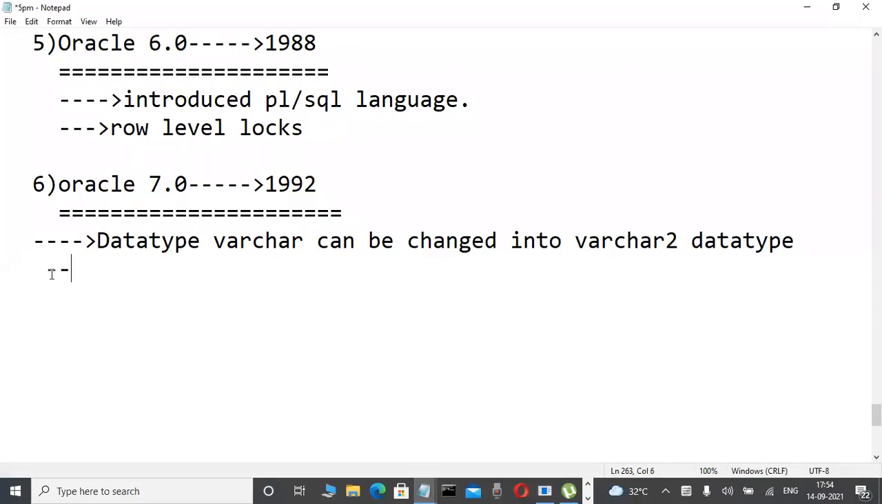Okay? Data type varchar can be changed into varchar2 data type. These are purely technical, don't be afraid. These are all the things we are learning. And now, next, observe it here.